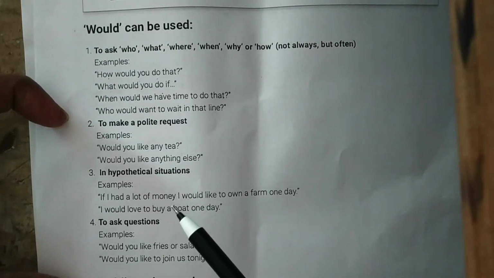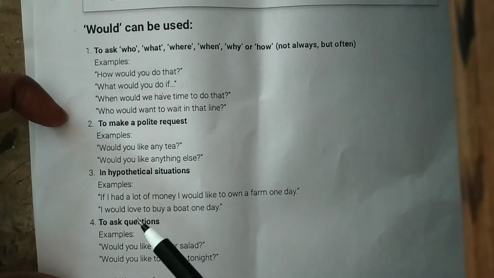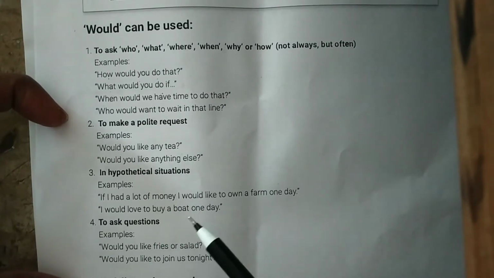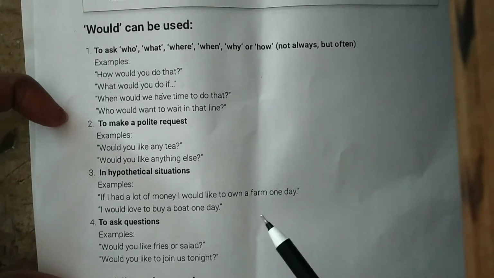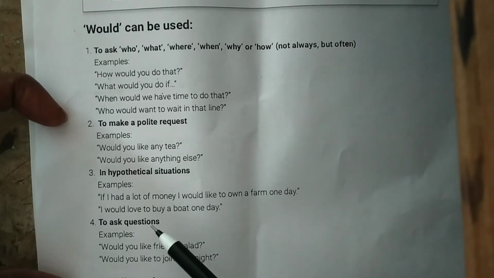Next one is hypothetical situations. If I had a lot of money, I would like to own a farm one day. Right now I don't have a lot of money, so I am unable to buy a farm. But this is a possibility in the future. For example, if I had a lot of money, I would like to own a farm one day. I would love to buy a boat one day. Not now, I am just thinking. I would love to buy a boat one day.